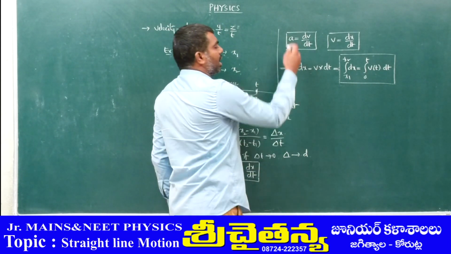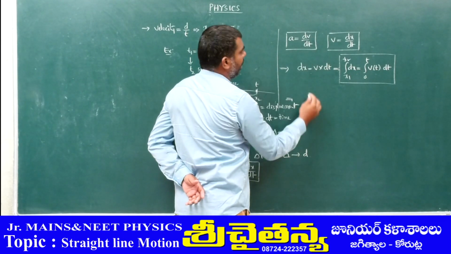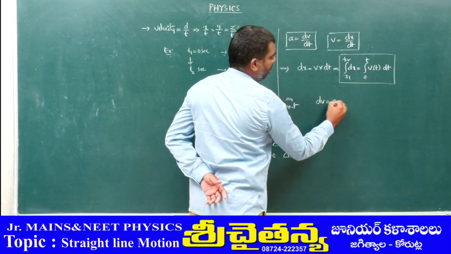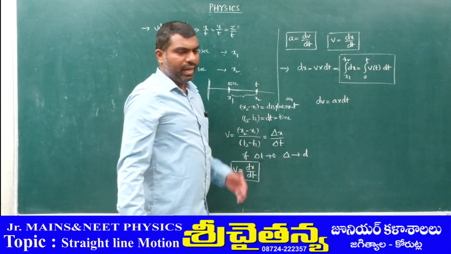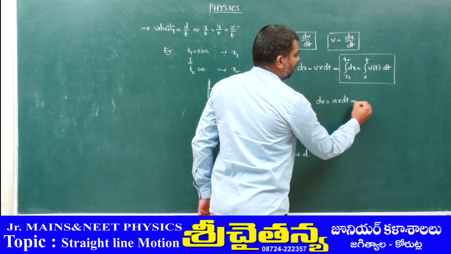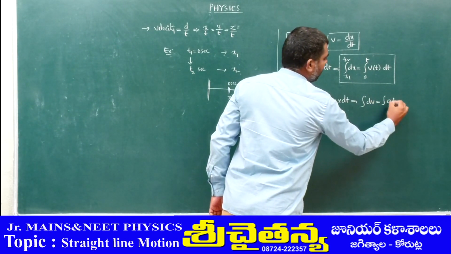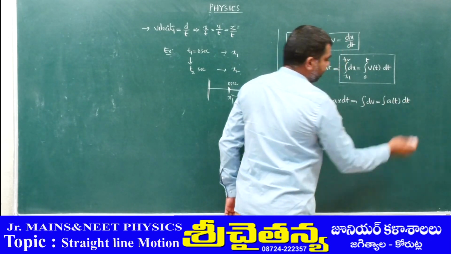And similarly, with acceleration, we can write dv is equal to a into dt. If you want to get the final velocity, then again apply integration on both sides. Integration of dv is equal to integration of a as a function of time into dt.